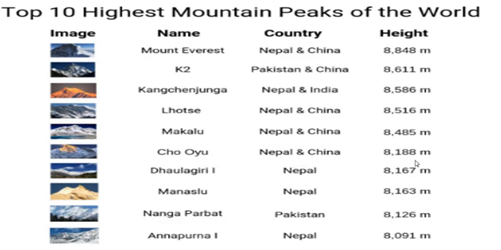Cho Oyu, Nepal and China, 8,188 meters. Dhaulagiri, Nepal, 8,167 meters. Manaslu, Nepal, 8,163 meters. Nanga Parbat, Pakistan, 8,126. Annapurna, Nepal, 8,091 meters. So these are the top highest mountain peaks of the world.